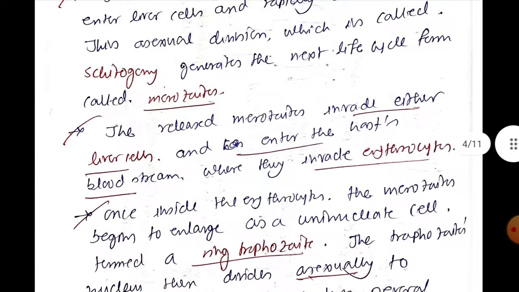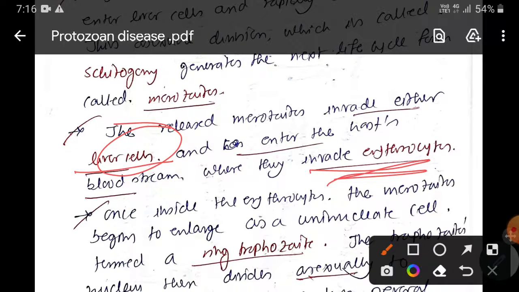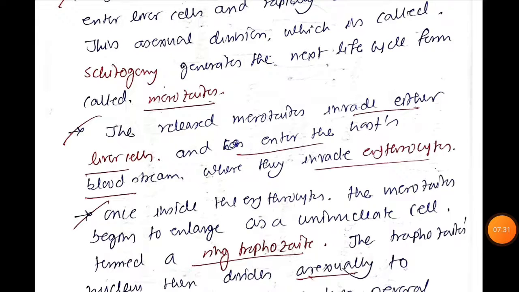This asexual multiplication is known as schizogony, and this schizogony will give us merozoites, the next life cycle form. Okay, then the released merozoites invade either liver cells or they can go to the host bloodstream and invade erythrocytes. Okay, so what happened up to this point?